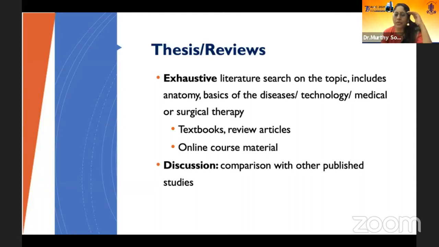So if it's a review, it has to be an exhaustive kind of search. You want to go into everything about the subject, especially if you're writing a thesis. These days, the trend is to not write an exhaustive review about a topic, but only a part of the topic, because ophthalmology has become so vast. So even when you write a review, it's going to be a sub of that topic. And we might want to write textbooks. So we might want to provide online course material either to our students or somewhere else.